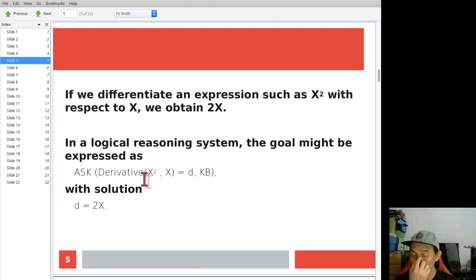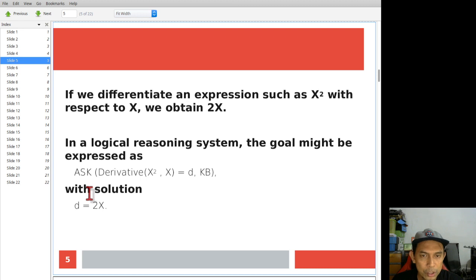So if you design a system based on differentiation, you can have a system where you ask a derivative function, given the problem x square, and the variable is x, and d is the solution, with the assumption that you have this knowledge in the knowledge base, KB.